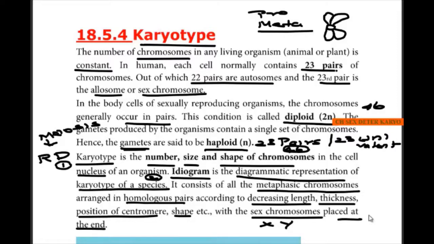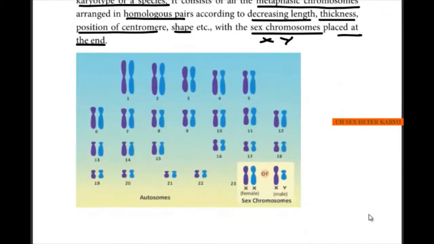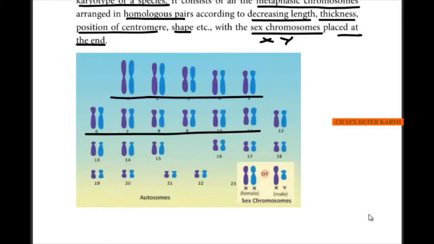An ideogram is a structural representation of chromosomes, where metaphase chromosomes are arranged based on their decreasing length, thickness, position of centromere and shape, with the sex chromosomes put at the end. See the diagram given in the book. You will see the difference between the chromosomes and how they are arranged, gradually decreasing in the length of the chromatid.